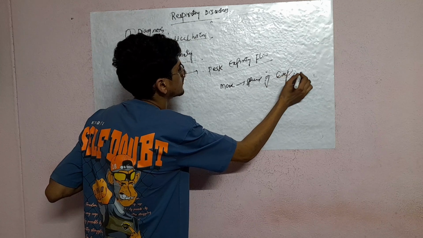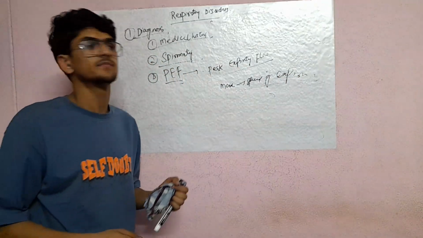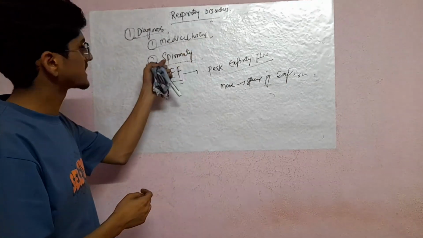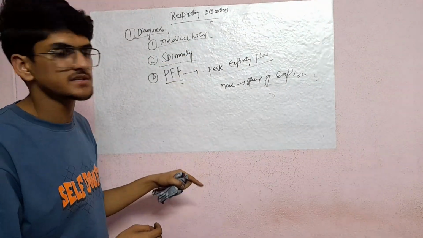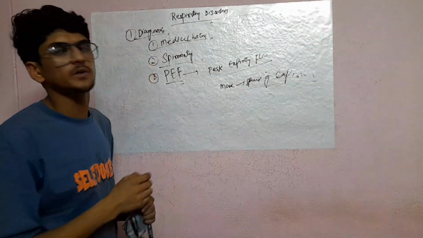So in the PEF, peak expiratory flow. So first of all, medical history. Next, spirometry, you are going to check the lung capacities. Next, PEF, peak expiratory flow, you will check the maximum speed of the expiration.